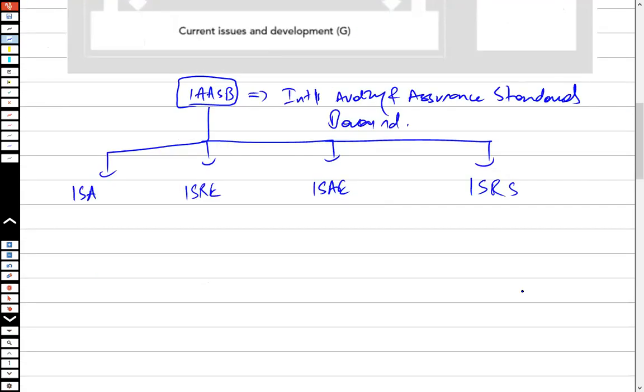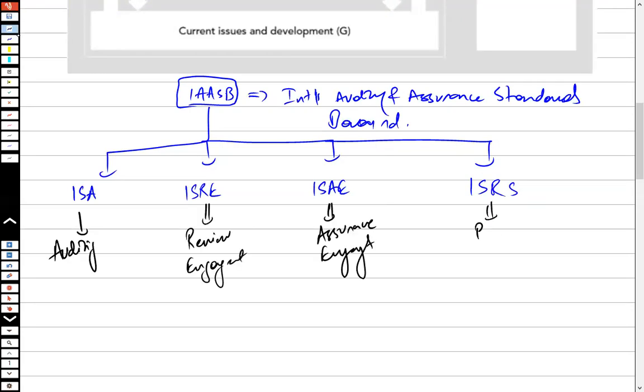This is the International Standards on Auditing, this is the International Standards on Review Engagements, this is the International Standards on Assurance Engagements, and this is the International Standards on Related Services.